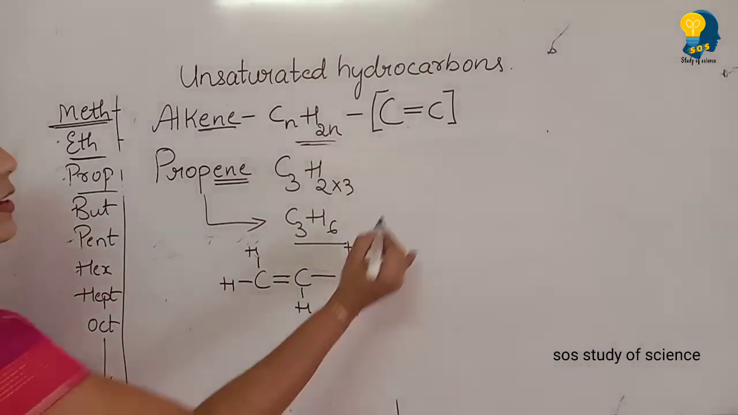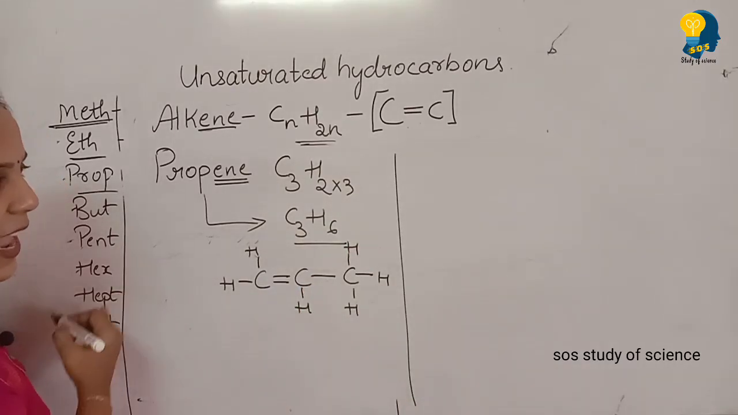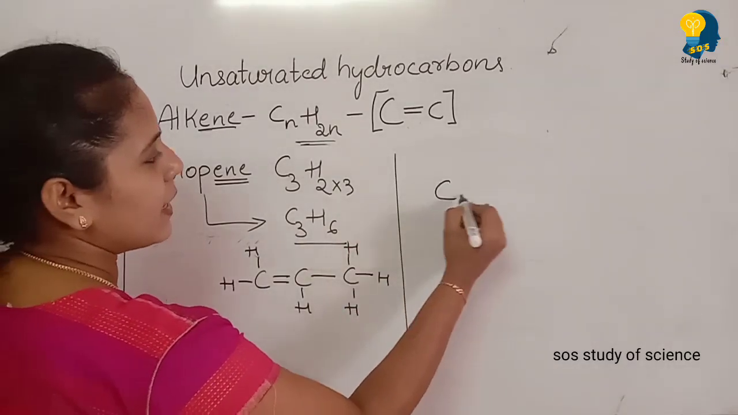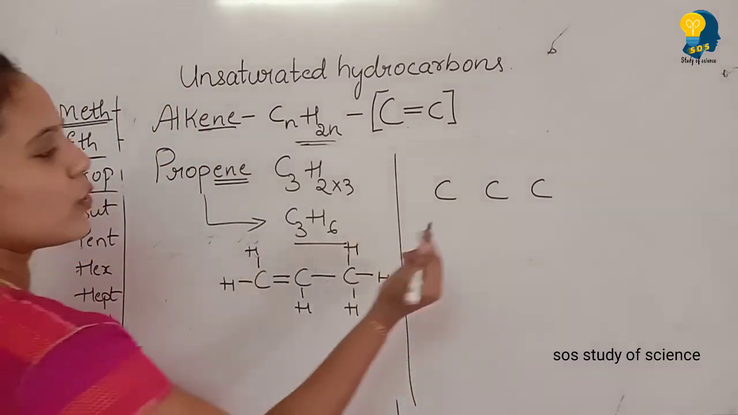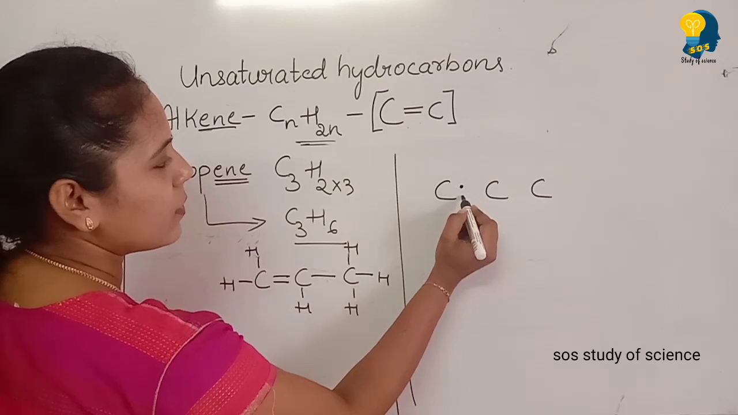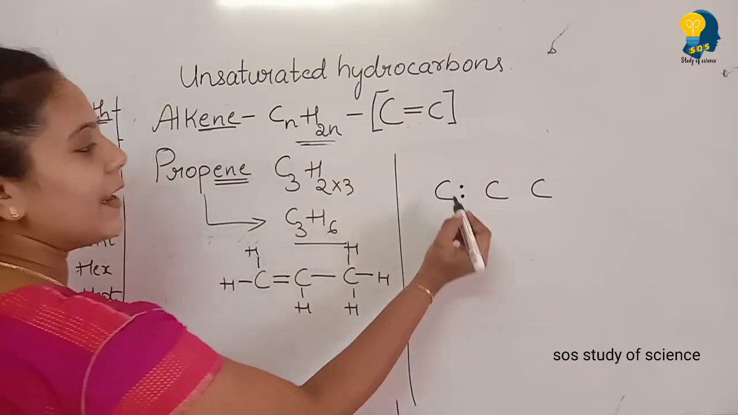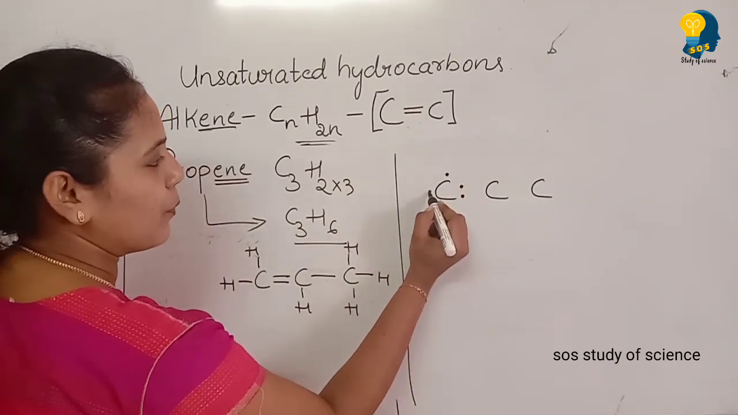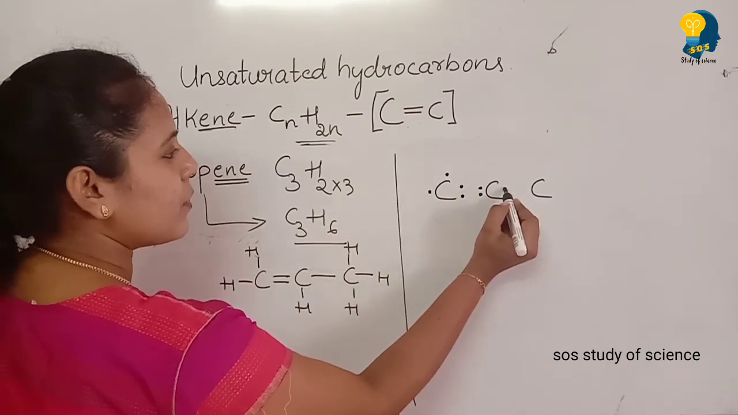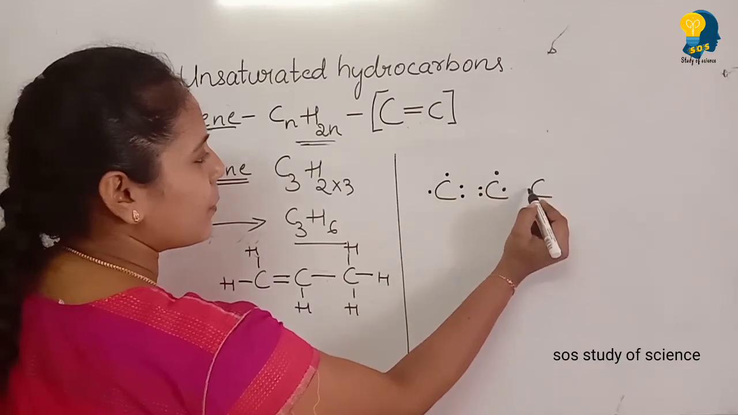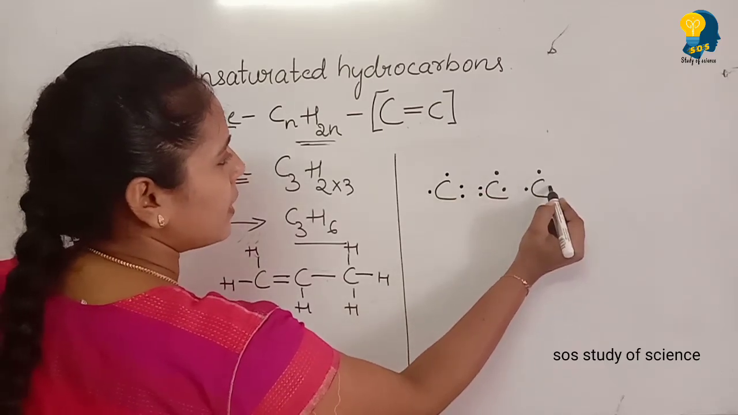Now if we look at the electron dot structural formula for the same compound, you need to write 3 carbon atoms. As we have created a double bond here, carbon should focus 2 electrons towards the opposite carbon and leftover 3 and 4. And for this carbon 1, 2, 3 and 4, and for this carbon it is 1, 2, 3 and 4.